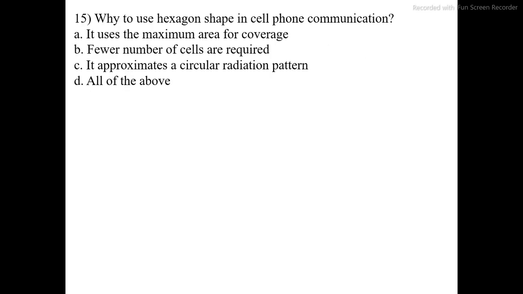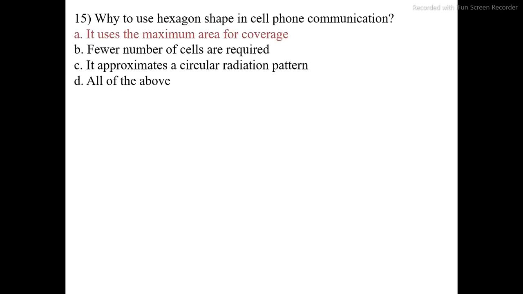How is the hexagon shape used in cell phone communication? Option A, it uses the maximum area for coverage. Option B, fewer cells are required. Option C, it approximates a circular radiation pattern. Option D, all of the above.